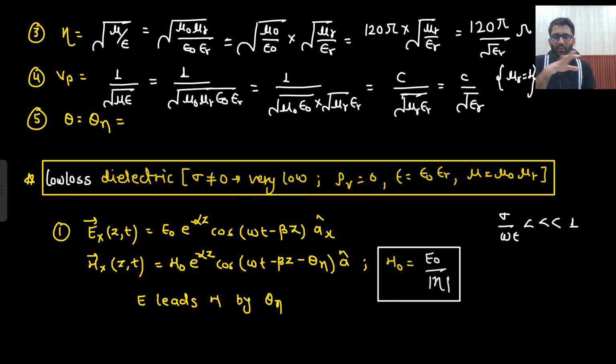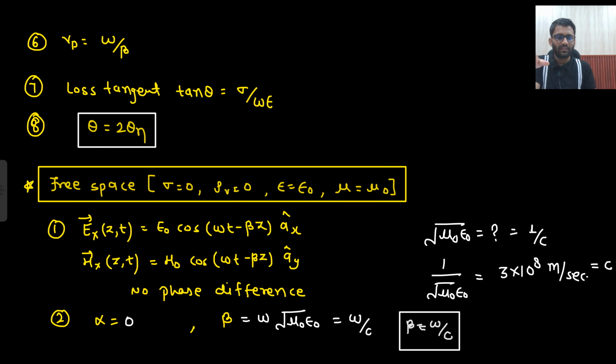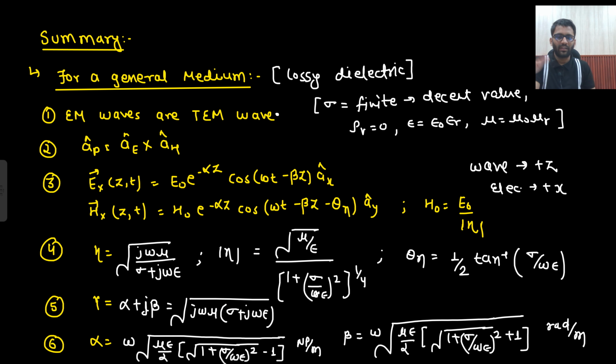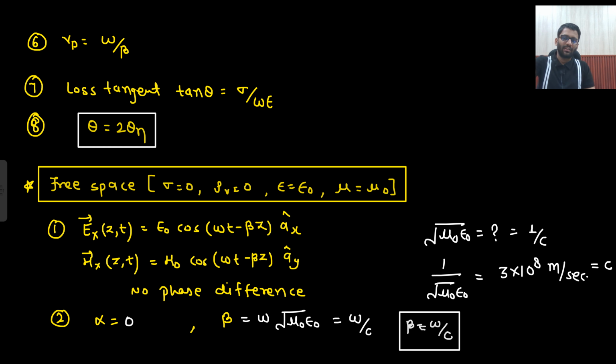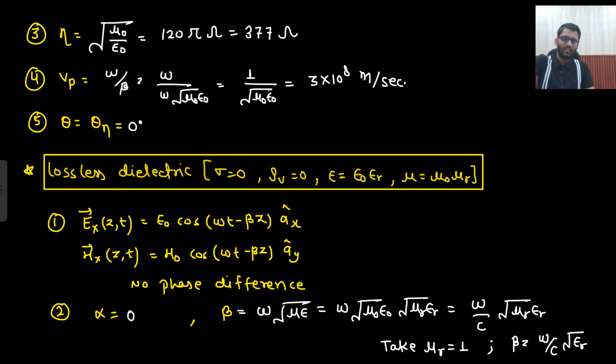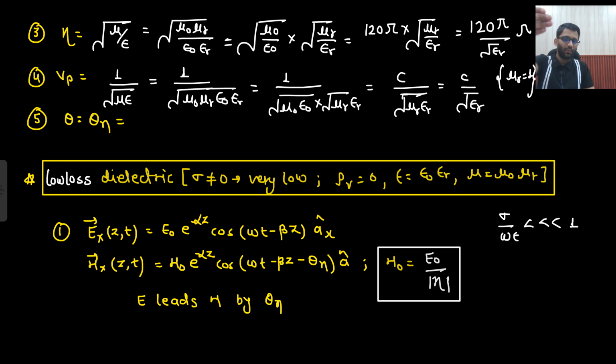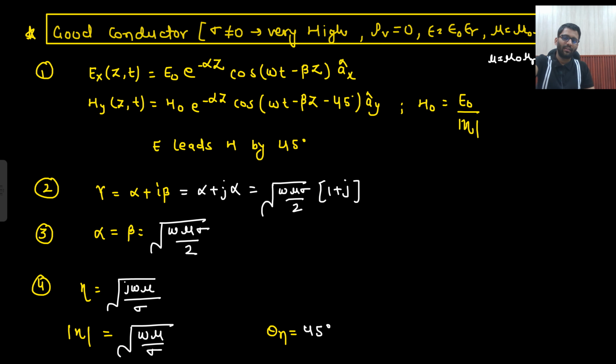But here, do you see the summary? This is the summary of all the expressions: general expressions, angle, then for free space, then for lossless, low loss, and then good conductor. So we have 5 kinds of mediums. What was the first one? Free space, then lossless dielectric, then low loss dielectric, then lossy dielectric, which is known as the general medium as well, and then good conductor. Is that clear to you?